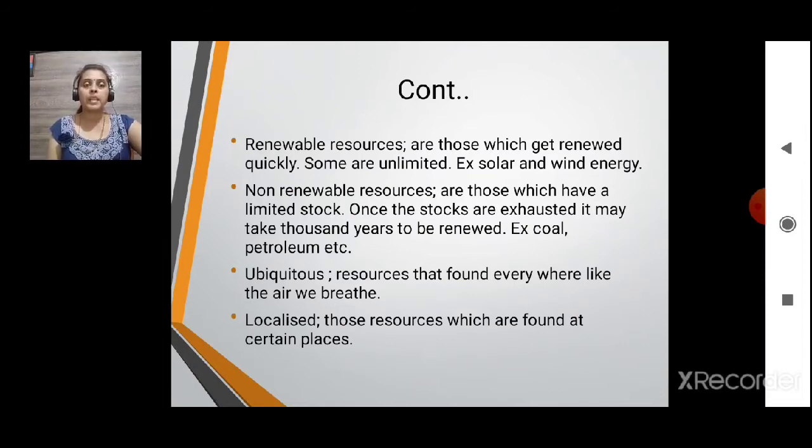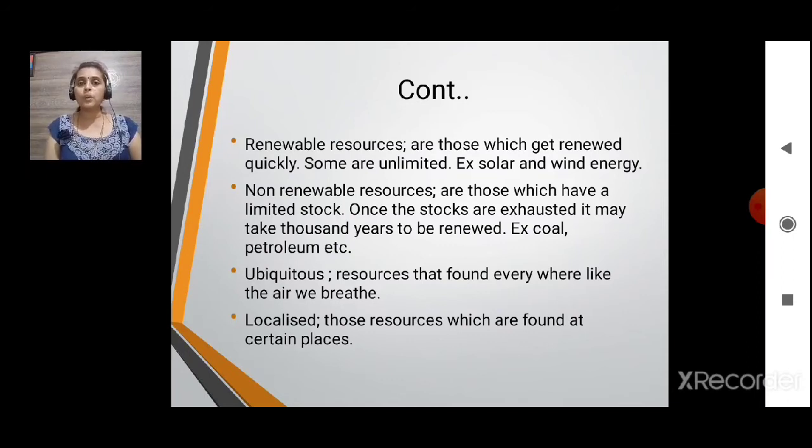Some are unlimited. For example, solar and wind energy, they are renewable. Like, at night solar energy finishes, and in the morning it renews, isn't it? It's a simple example we can say. At night without sunlight, the generation of solar energy is not possible, but as soon as the sun rises, again it renews. That is called renewable resources.